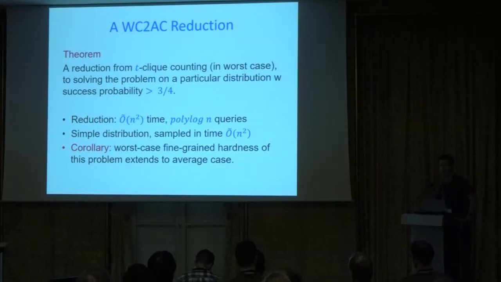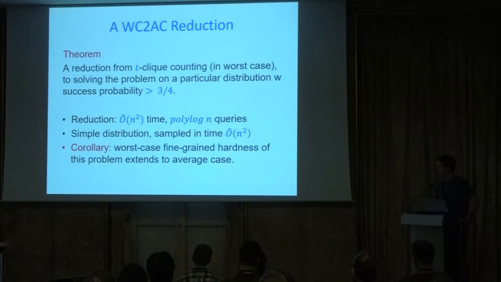So given a random graph drawn from this distribution, it's as hard to solve the problem with probability 3/4, over the choice of the graph and any randomness you want to use, as it is to solve the problem in the worst case. In particular, the reduction runs in almost linear time. Remember, the input size here is n squared, where n is the number of vertices in the graph. The reduction only makes a polylogarithmic number of queries. The distribution is very simple and can be sampled in nearly linear time.